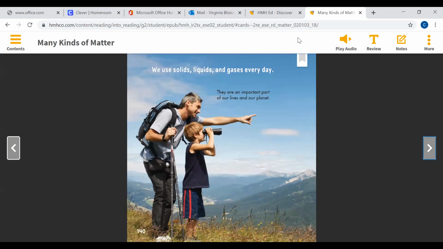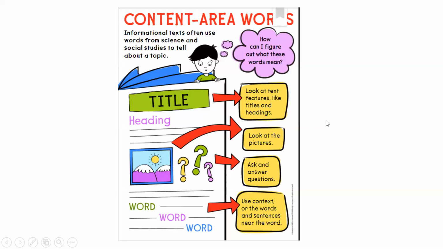All right, so boys and girls, that was our story, and I want to go back to our context area words. The one that I picked in the book was container, and some of the ways I figured it out is I looked at the picture. Remember, I looked at the picture of the container with the marbles in it? And then I also looked around the word to figure out what a container might be.